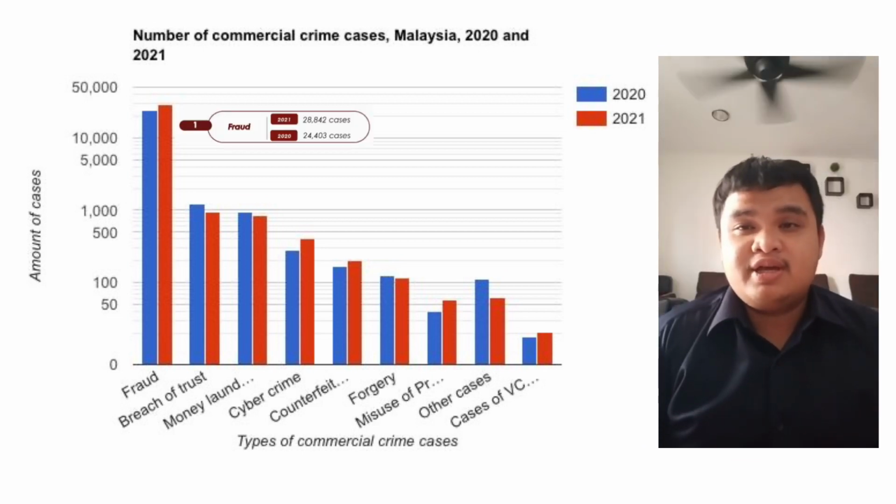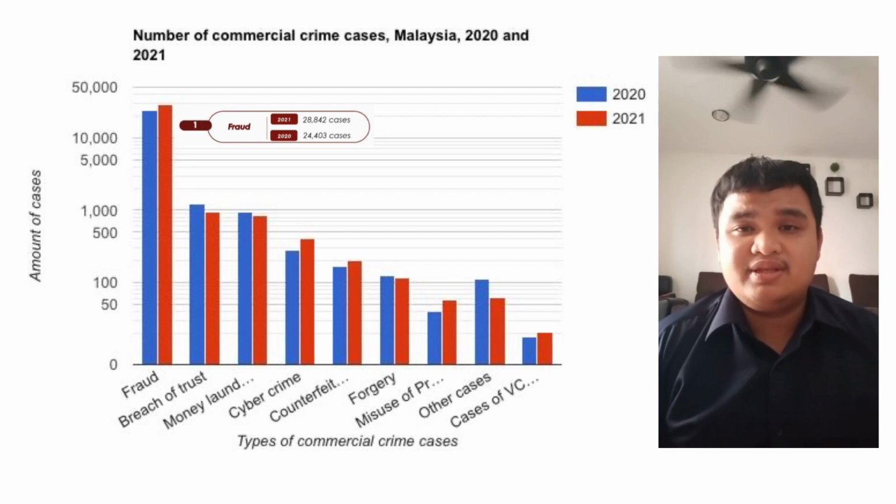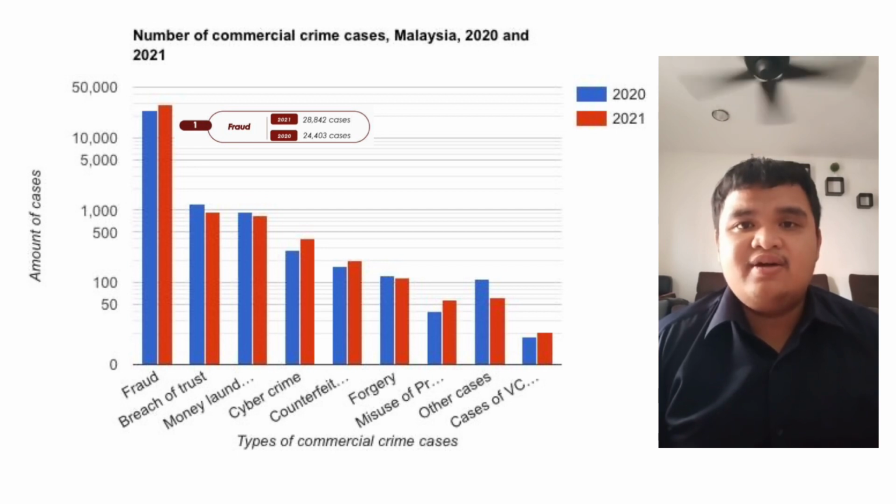Okay, now I will discuss the first commercial crime cases, fraud cases like love scams and Macau scams. Let's see the bar graph there. In 2020, there were 24,403 cases, and there is a slight increase of 4,439 cases in 2021, which is 28,842 cases for fraud. Now, I will pass this presentation to Madalina Malik to continue.